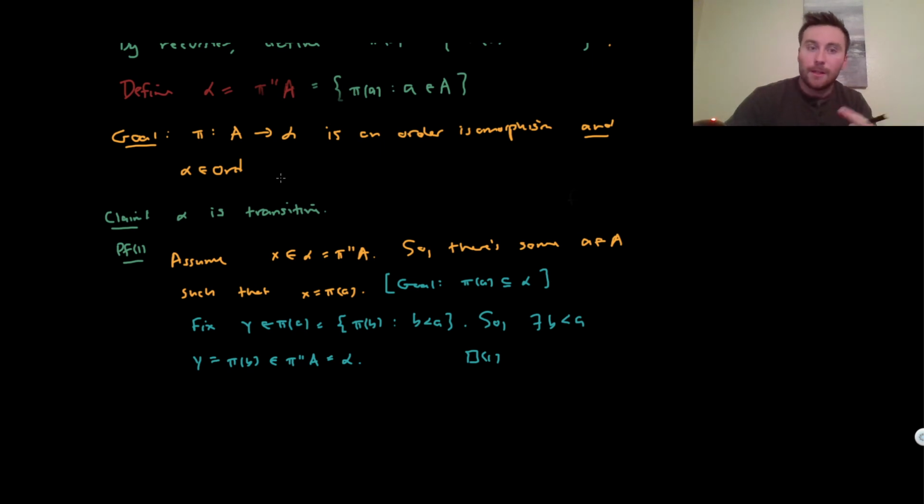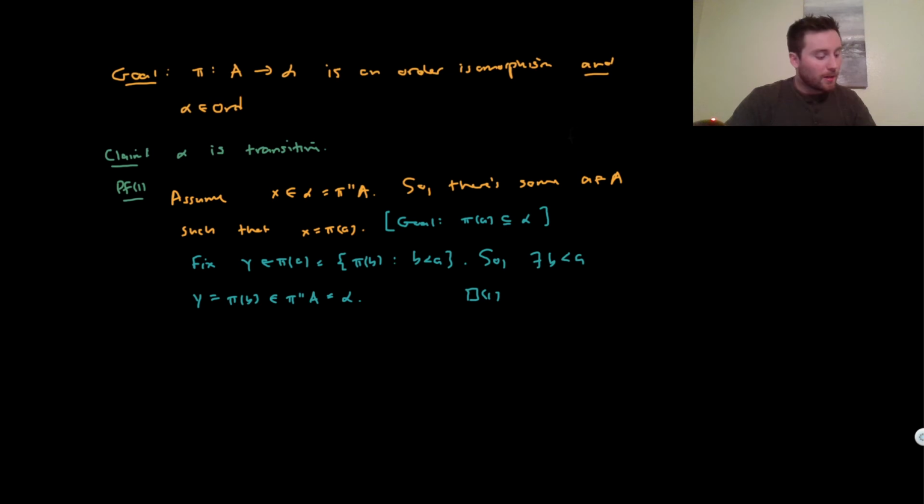Well, how would this work? Well, if we show that this mapping pi is an order isomorphism, well then since A is a well ordering, its image under pi is also going to be well ordering, but its image is going to be alpha. So what is alpha then? It's a transitive set that's well ordered by epsilon, and so then it's actually an ordinal. Okay. So what's our goal now? Our goal is to check that pi is in fact an order isomorphism.